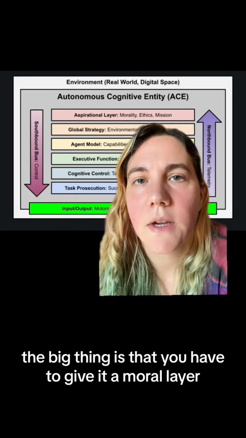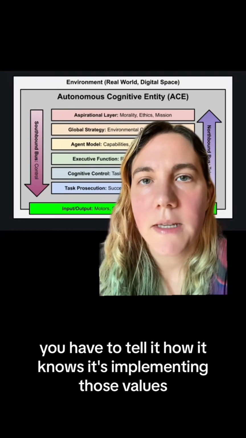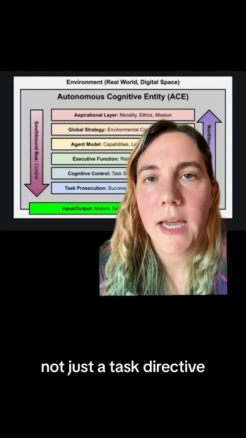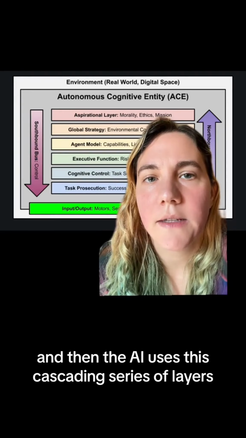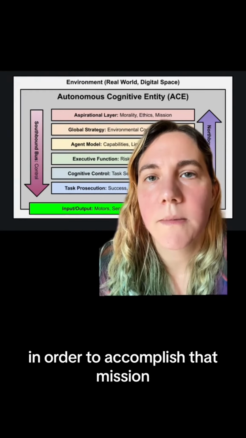The big thing is that you have to give it a moral layer. You have to commit to and choose values for this thing. You have to tell it how it knows it's implementing those values. This is where you give an AI its mission, not just a task directive. And then the AI uses this cascading series of layers in order to accomplish that mission.